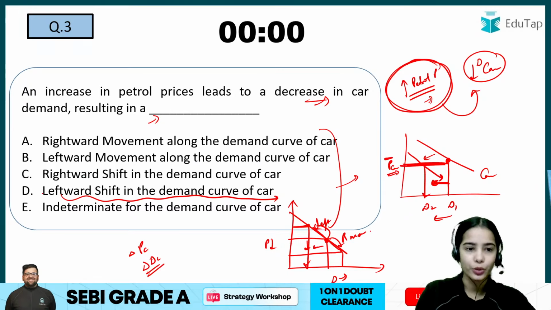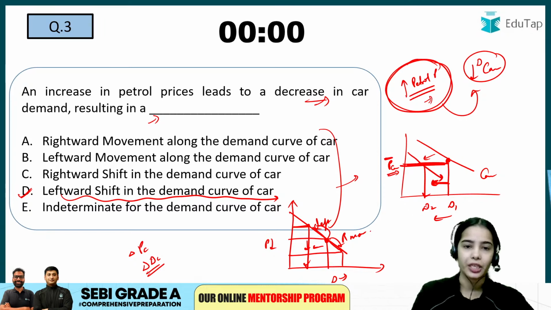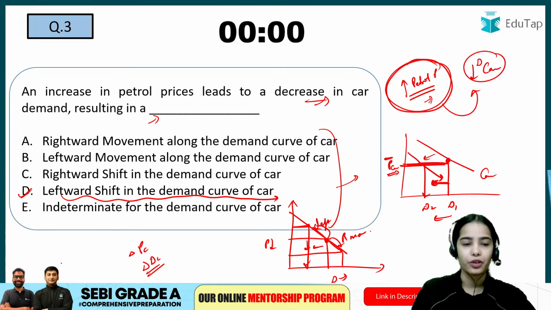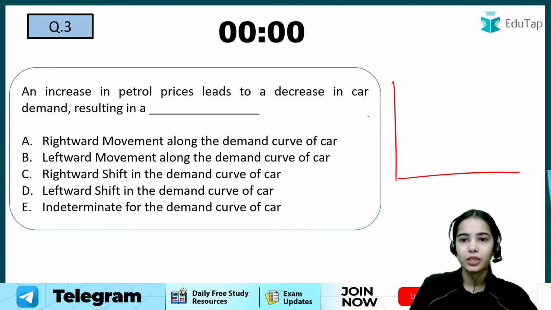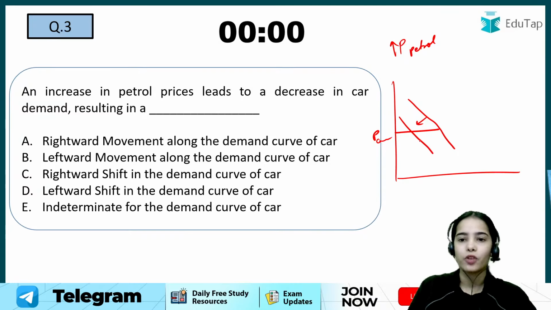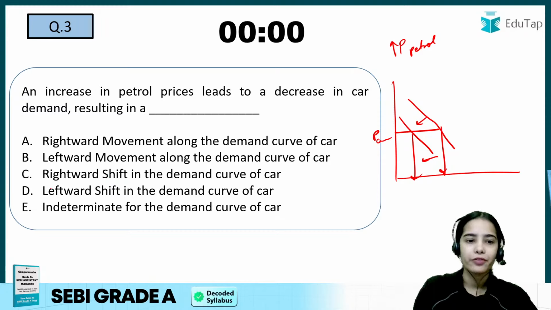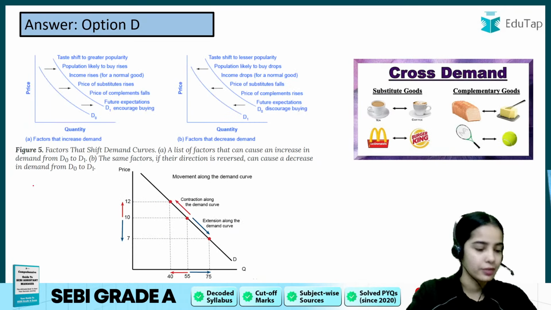You have to read all the statements carefully, then you have to answer. That's why I am saying that read the statements carefully and do not have this kind of confusion. So basically with the increase in price of petrol, with the same price of car, there will be decrease in demand for the cars. So this causes leftward shift in the demand curve of car. So D is the answer.